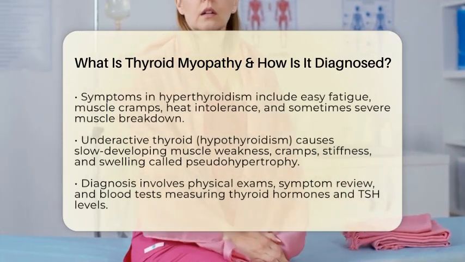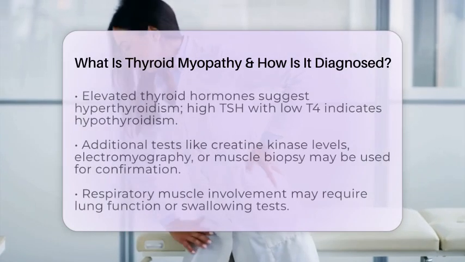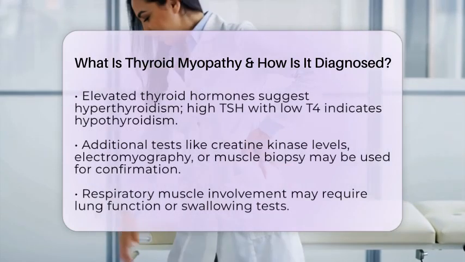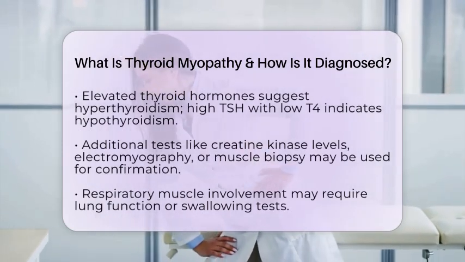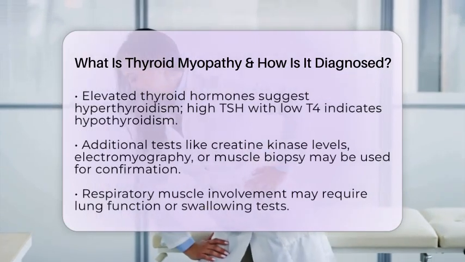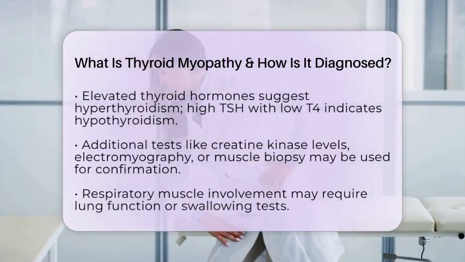Diagnosing thyroid myopathy involves several steps. First, your doctor will ask about your symptoms and perform a physical exam, checking for muscle weakness, cramps, or stiffness. They will look for signs of thyroid problems, such as weight changes, temperature sensitivity, or changes in heart rate.